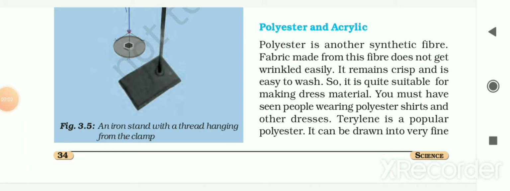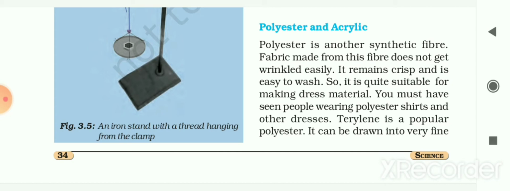Hello students, in this video we are going to study the remaining part of this chapter. Chapter 3, the name of the chapter is Synthetic Fibers and Plastics. Class 8 subject Science NCERT.